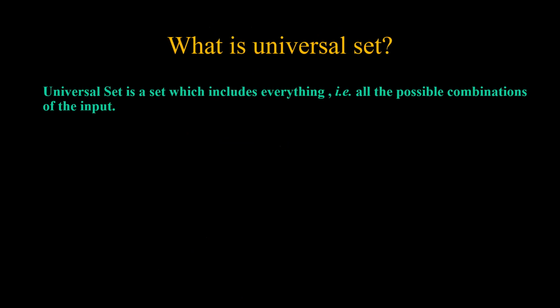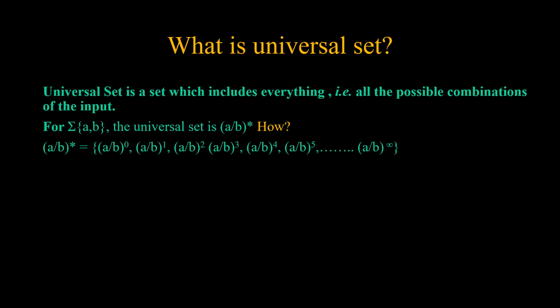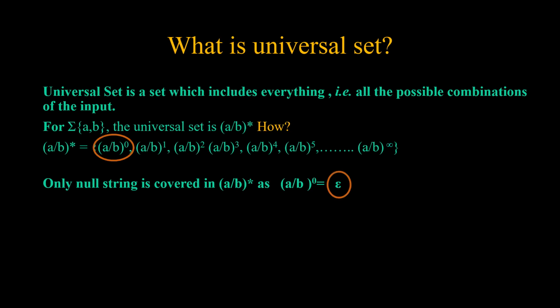Now, what is a universal set? Universal means which includes everything. So, a universal set is a set which includes everything, that is all possible combinations of input. For sigma AB, the universal set is AB star. What does this mean? AB star means A or B to the power 0, followed by A or B to the power 1, followed by A or B to the power 2, followed by A or B to the power 3, and so on. Now, if I have A or B to the power 0, that means epsilon.